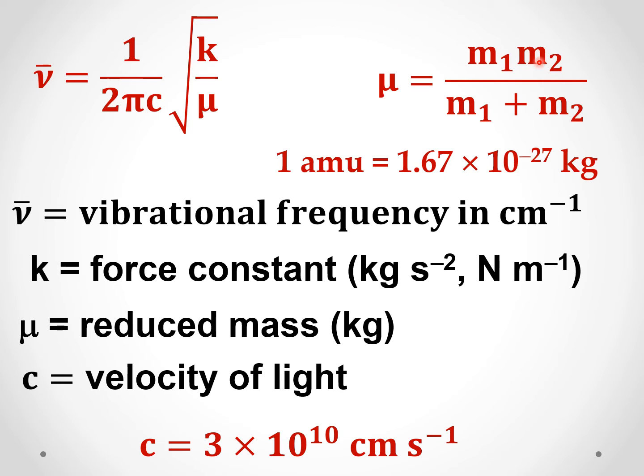The M1 and M2 will normally be given in atomic mass units. They have to be converted to kilograms, so this is the conversion factor: 1 AMU is equal to 1.67 into 10 raised to minus 27 kilograms.